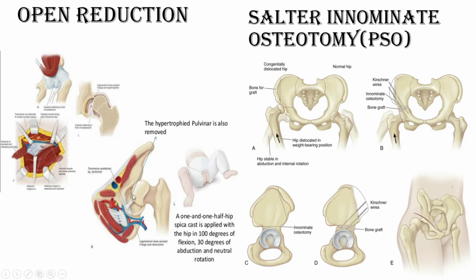And after this operation we can put this plaster also, because the child is always non cooperative, they can remove it, they can redislocate the hip, and the hip will be in 100 degrees of flexion and 30 degrees of abduction and neutral rotation. This is called the human position.